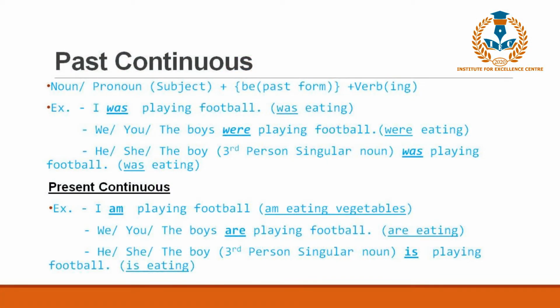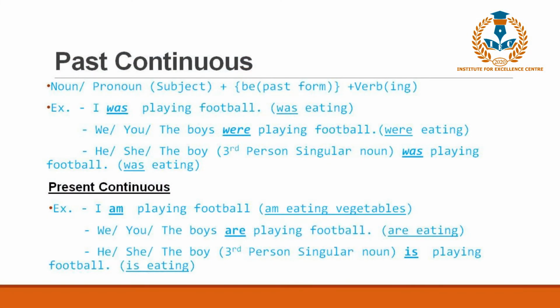In the past continuous tense, the structure is subject plus be in its past form, and verb, as I told earlier, there has to be a be and ing in the continuous tense. Verb comes in its ing form, and we use this to tell something that was happening at a particular moment, at a particular time.